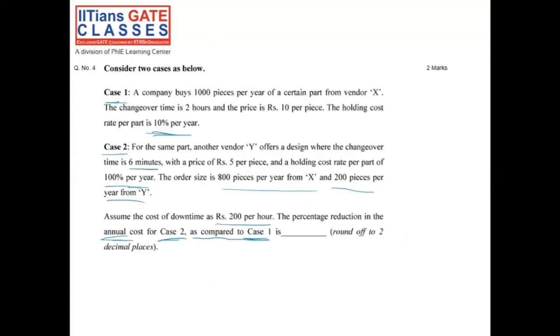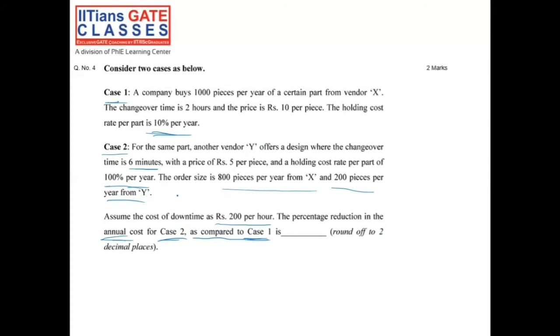Now if you read the question, what is given for case 2? Case 2 is given that for the same part, another vendor Y offers a design where the changeover time is less, per piece price is also less, but the holding cost is increased from 10% to 100% per year. But we are not ordering everything from vendor Y. We are ordering 800 pieces per year from vendor X and 200 pieces per year from vendor Y.